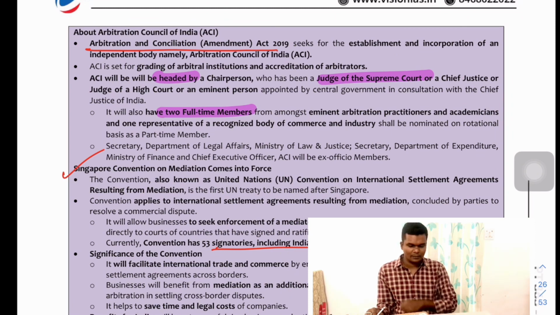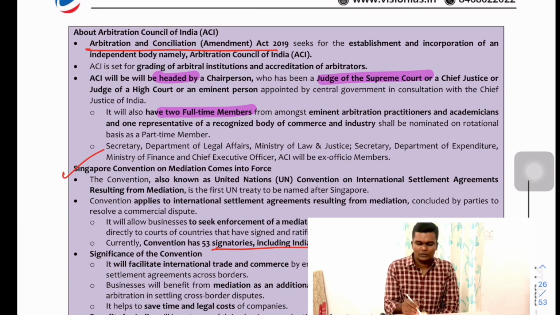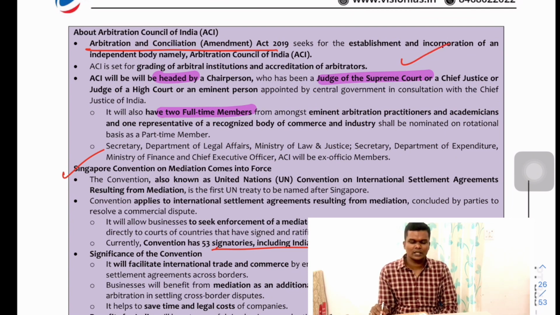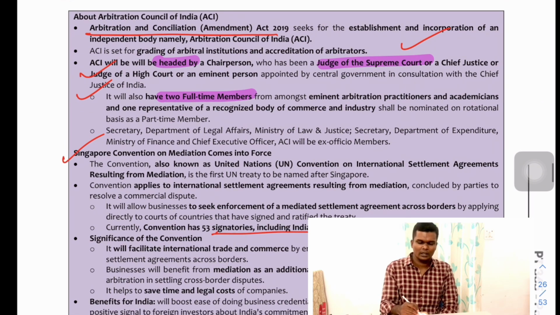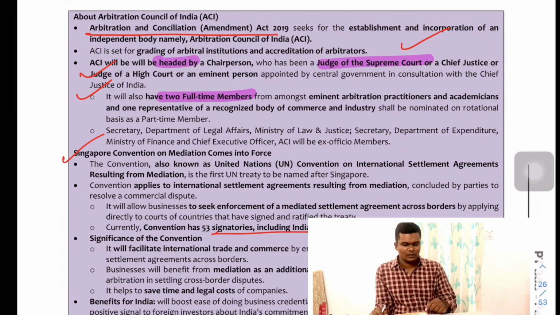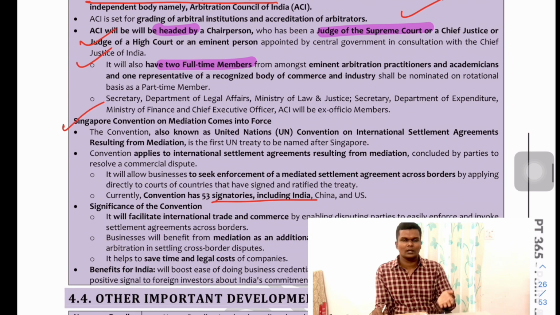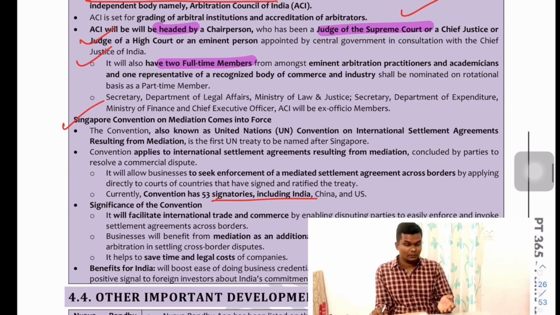Okay, and the Arbitration Council of India, which was created under the Arbitration and Conciliation Act 2019, is headed by a chairperson, who will be a judge of the Supreme Court, or a Chief Justice or a judge of the High Court, or an eminent person. Fine. And apart from the chairman, it will have 2 full-time members. There will also be ex officio members like the Secretary, Department of Legal Affairs, Finance Ministry, Ministry of Law and Justice, Department of Expenditure, and all that.